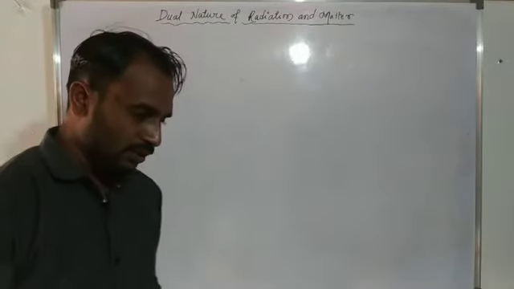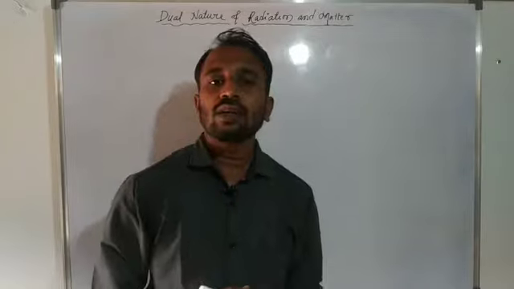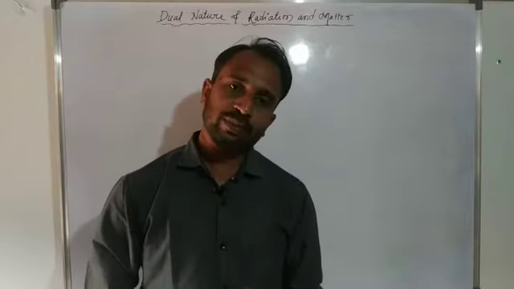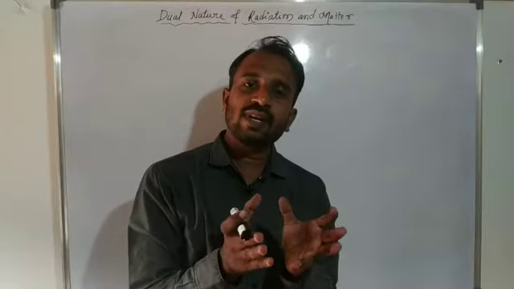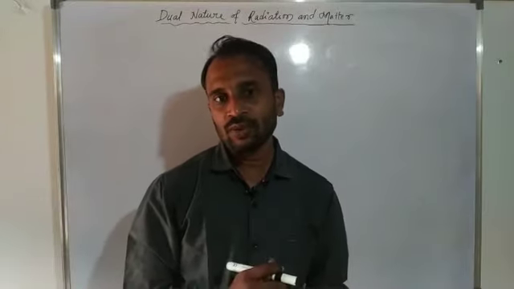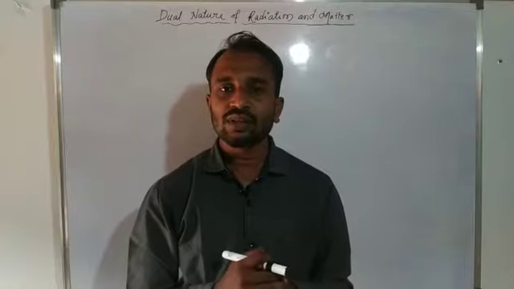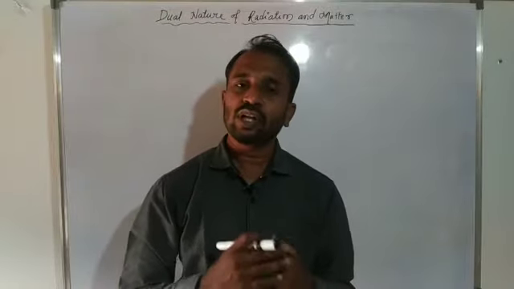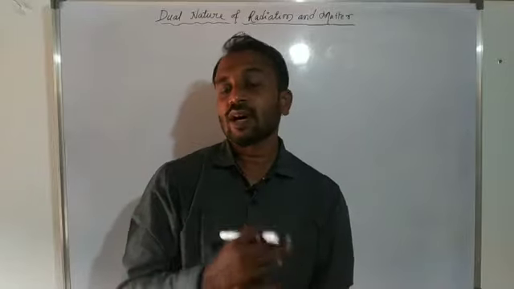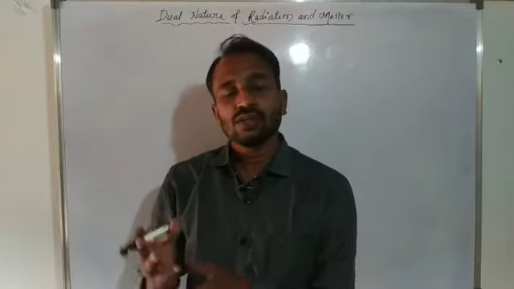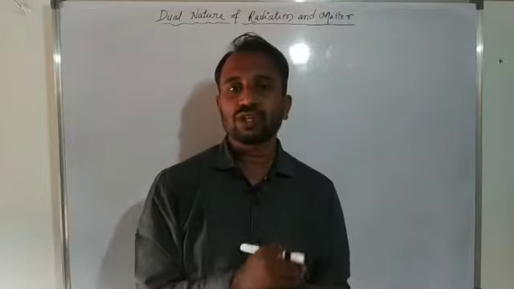Dear students, you already know that light shows a dual nature. It means light shows particle nature as well as wave nature. Examples of wave nature are interference, polarization and diffraction. These are properties of light that show wave nature.